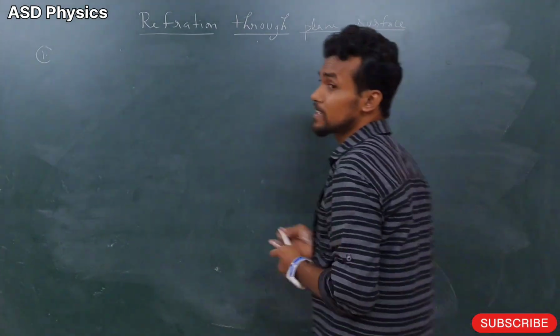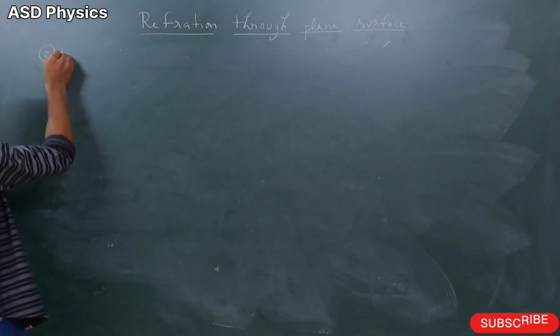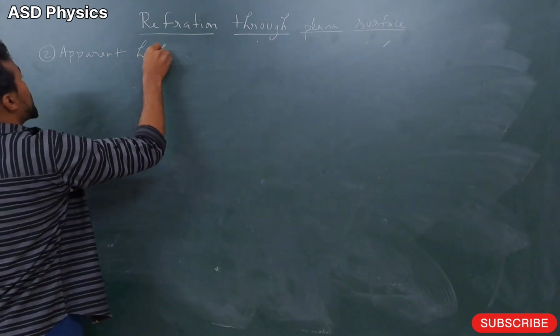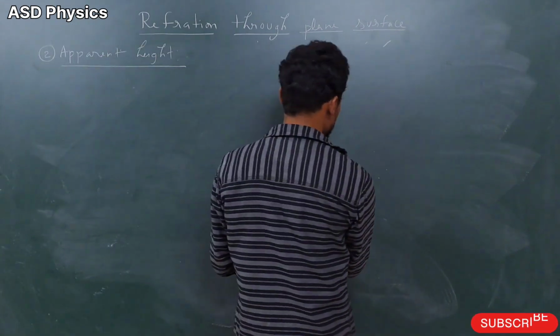So dear students, let me write here the second one. That is called the apparent height. See here again.